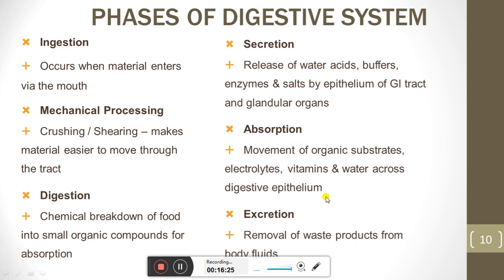And then there is absorption, the movement of organic substances, electrolytes, and vitamins across the digestive epithelium into the blood. And then there is excretion, removal of the waste product from the body fluid. So what are the phases? Ingestion, mechanical processing, digestion, secretion, absorption, and excretion are the phases of the digestive system.